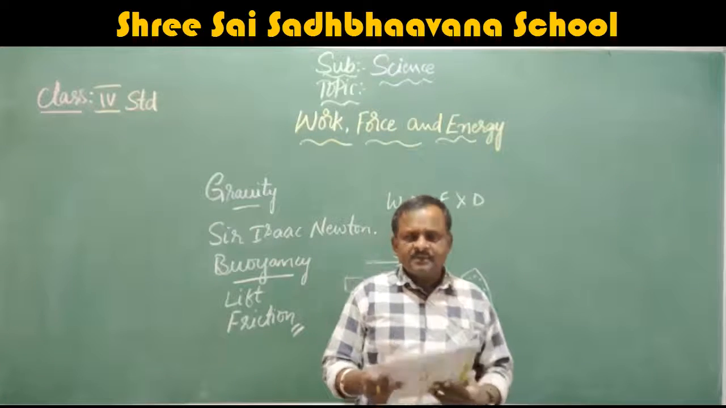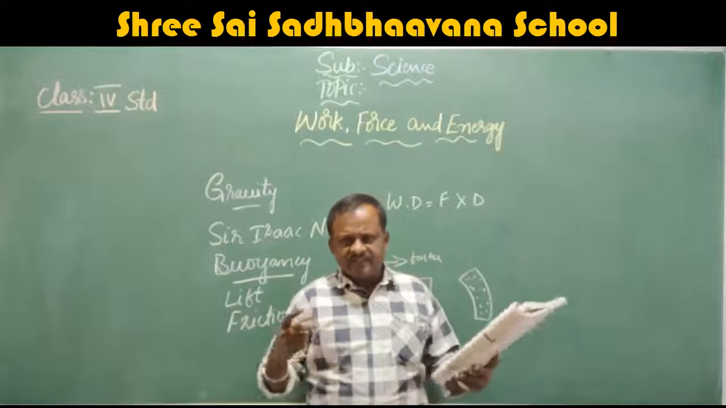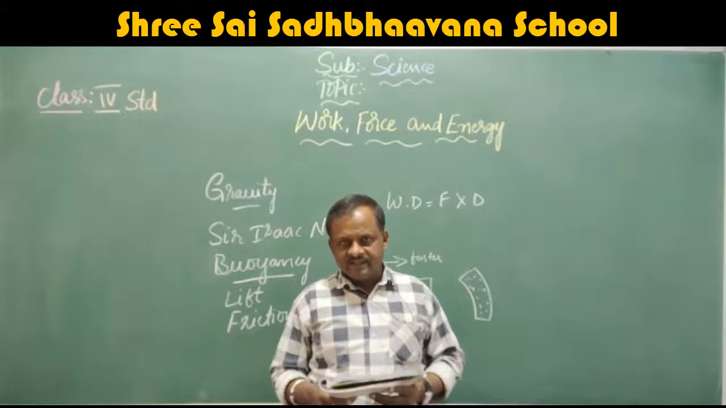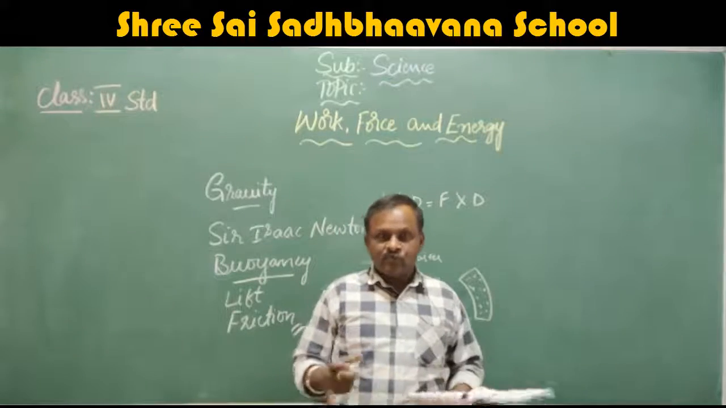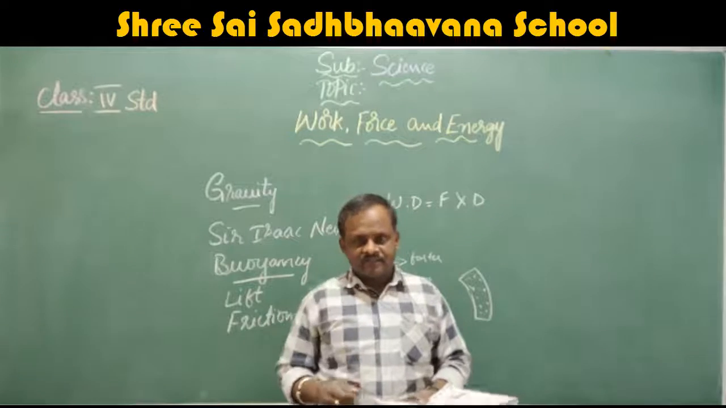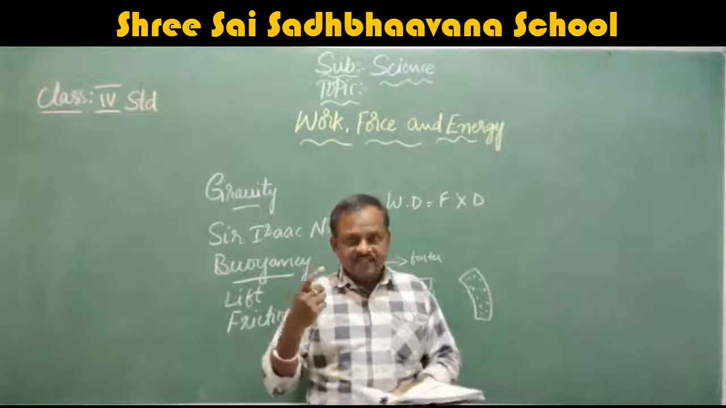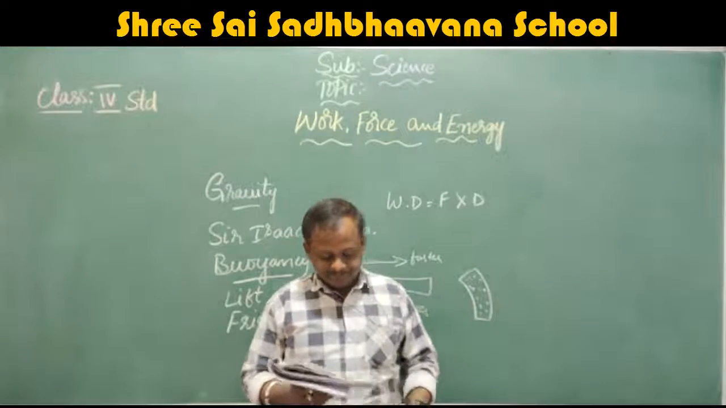A machine. What is a machine? A machine that makes a difficult task easy. That means the difficult work can be done very easily. That is called a simple machine. Simple machines help us to do the work easily and to do our work faster. Easy as well as faster. That means with less force, we can do the heavy work.